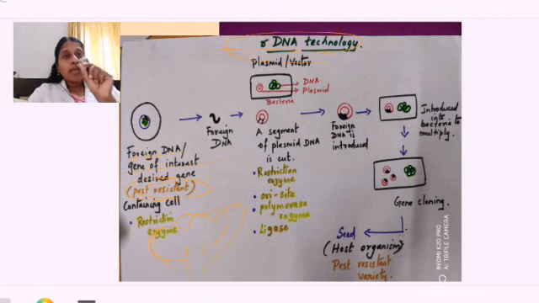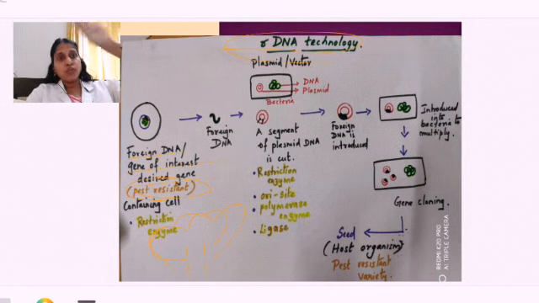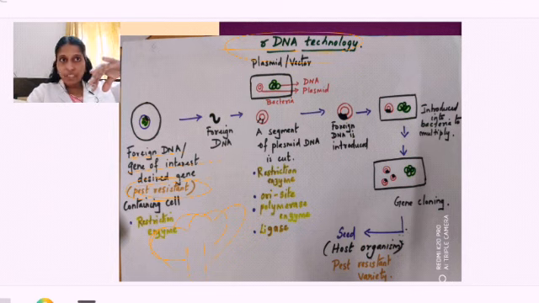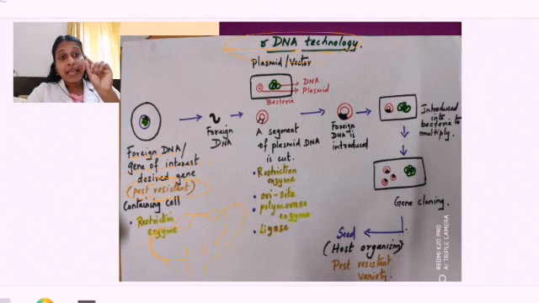Now I have to take out that gene which is producing that toxin. In order to take that gene out, first I have to dissolve the cell wall. If it is a plant cell, obviously, since we are speaking of a pest resistant plant. So the cell wall is dissolved, the nuclear membrane is dissolved, the DNA is slowly taken out, and thereafter they add an enzyme in order to cut the DNA into different segments.